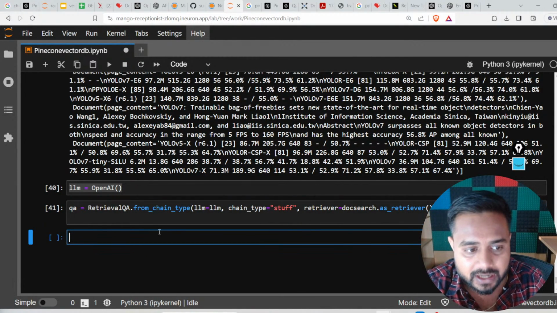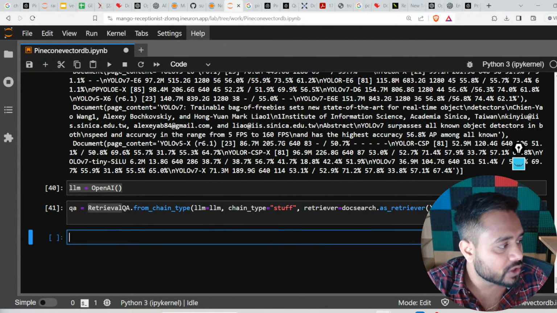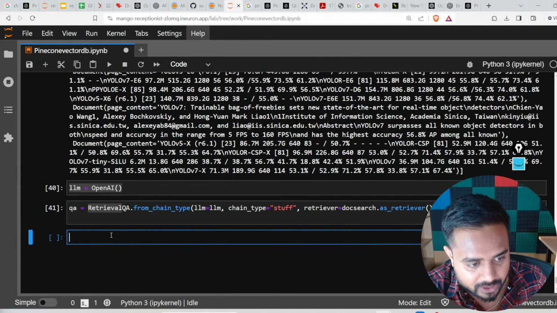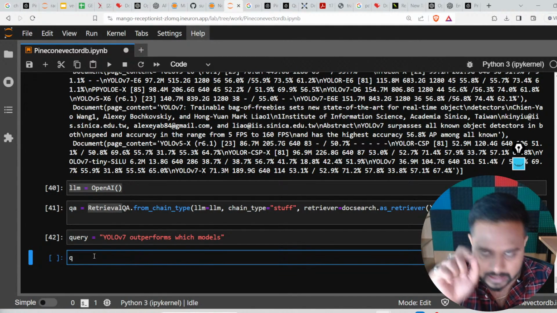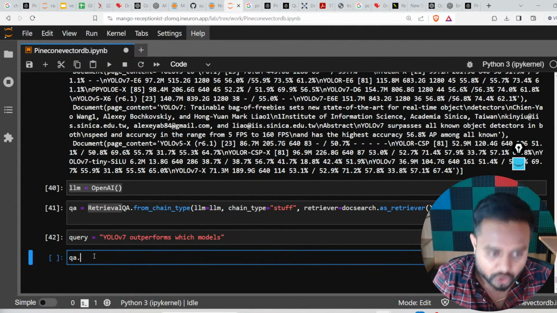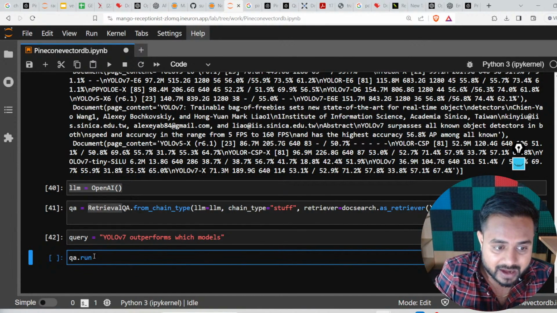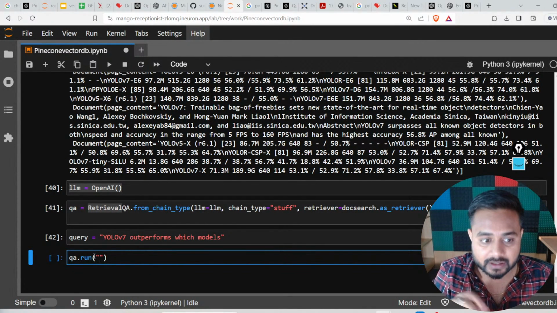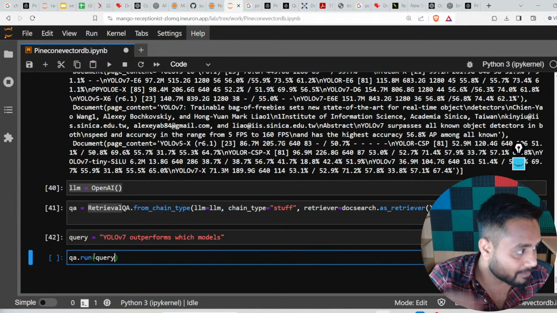So here I'm running it, and here you can see we are able to create this QA, the object of this retrieval QA. Now, let me write down the query again. This is my query. Now I'm going to write QA.run, and inside this run I am going to pass my query, and let's see what I will be getting based on that.